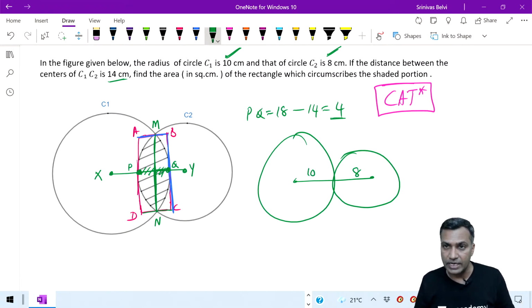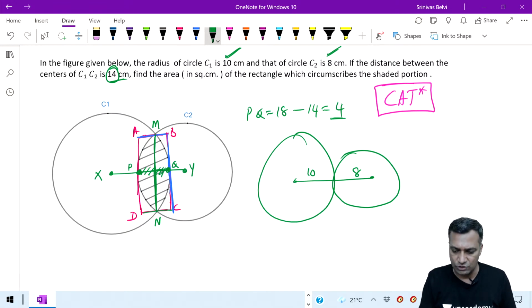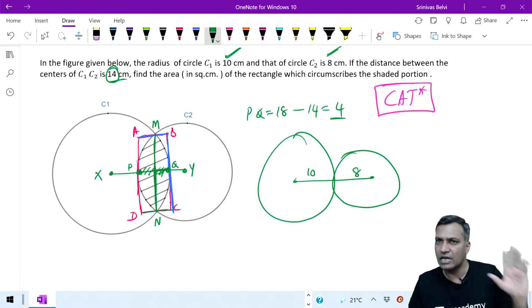Therefore, overall it would have become 18. So that has become 14 there. If it has become 14, then what has got eaten up? What is common between the two? 4 is common between the two, and that is the measure of PQ, which is very easy to get. We are by now aware of these small arithmetics.